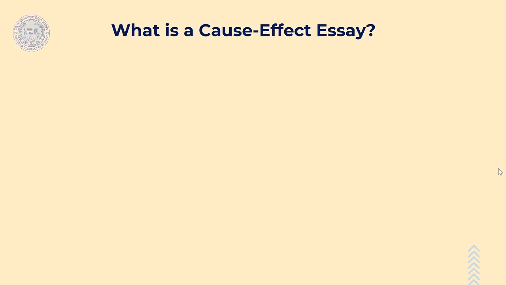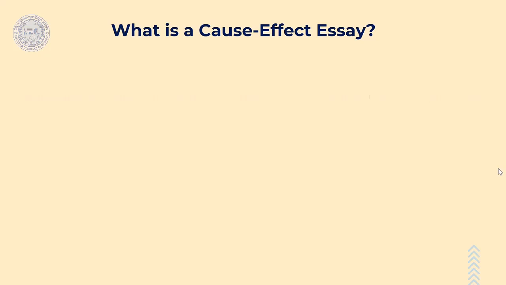A cause and effect essay is one of the most commonly used essays in academic writing. It shows the relationship between something that happened and its consequences, or the result of something that happened.